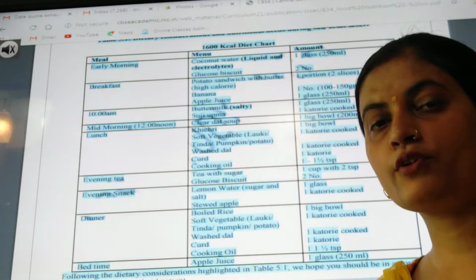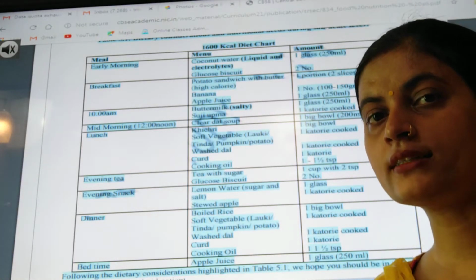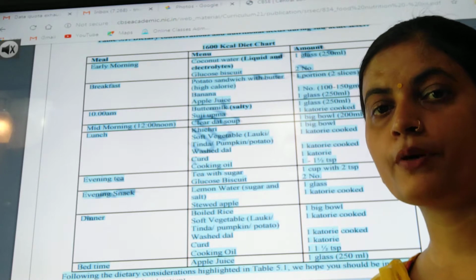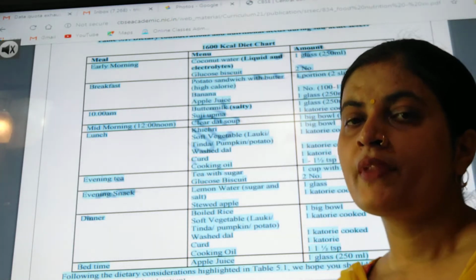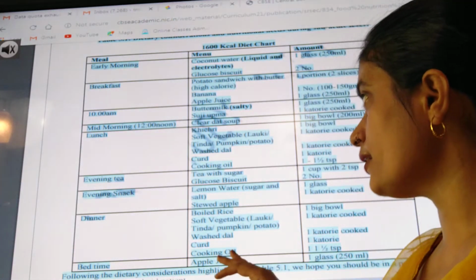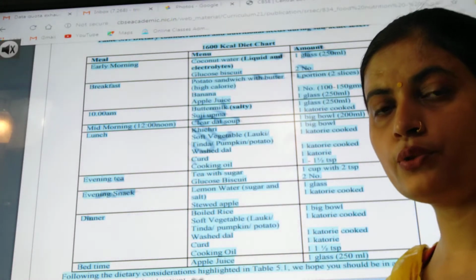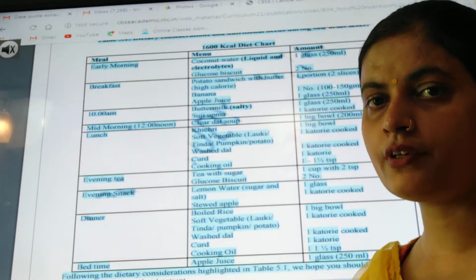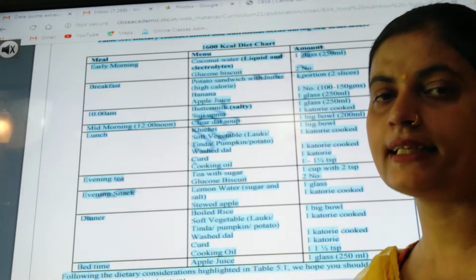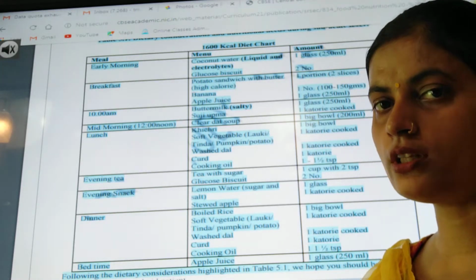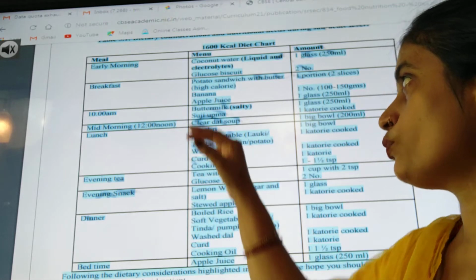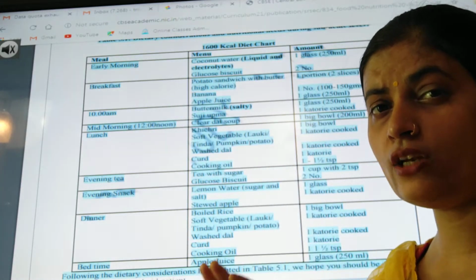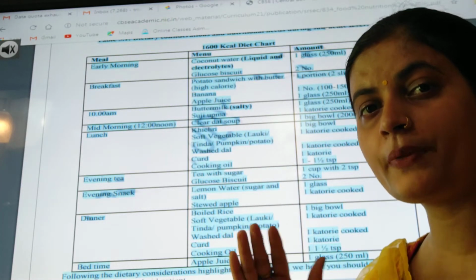Today we are starting one of the very interesting topics, that is how to plan meals for a person who is suffering from any disease. So here is the diet plan for a person who is suffering from subacute fever. In subacute fever we have studied diseases like typhoid. So whenever we are planning a meal or menu for any patient, we have